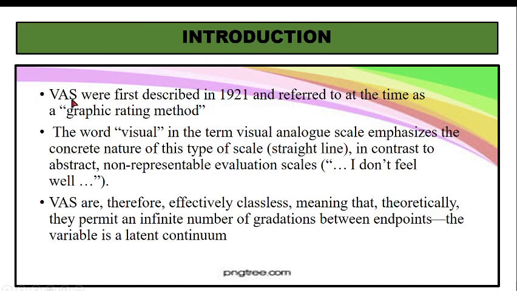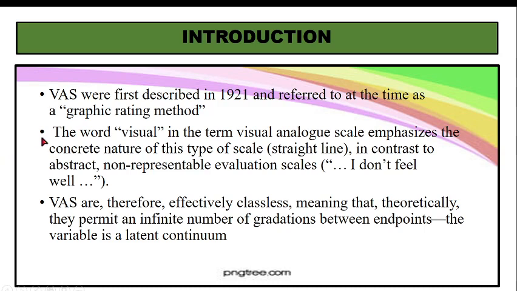Now, visual analog scale or VAS was first described in 1921 and was referred to at times as graphic rating method. When it evolved in 1921, I couldn't find the name of the person who made this visual analog scale. I got only this information that this was invented way back in 1921, and in those days it was referred to as graphic rating scale.